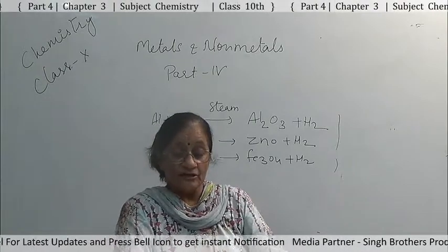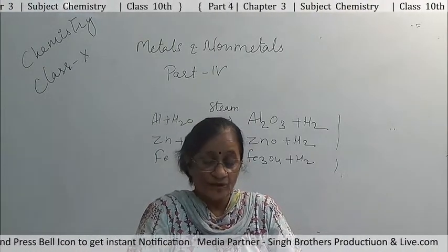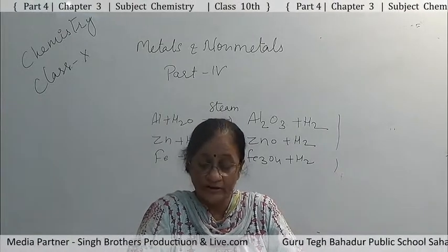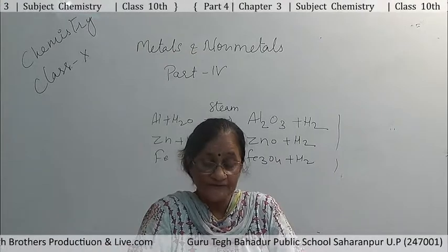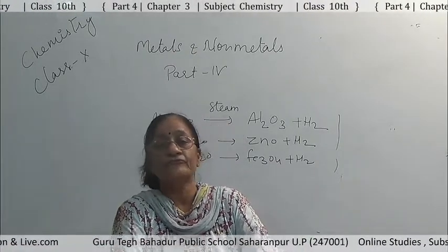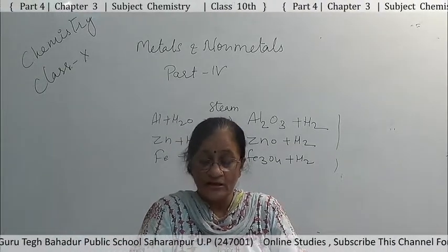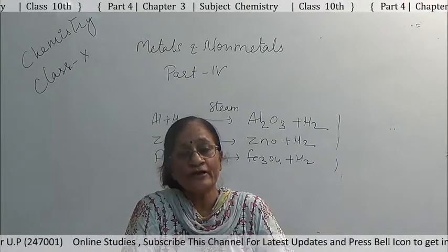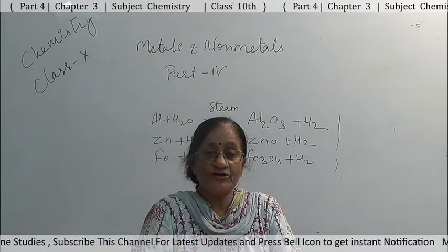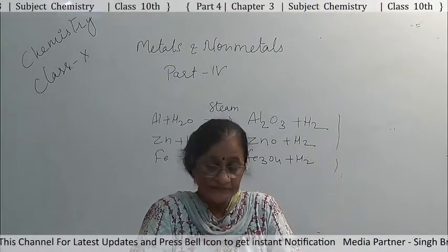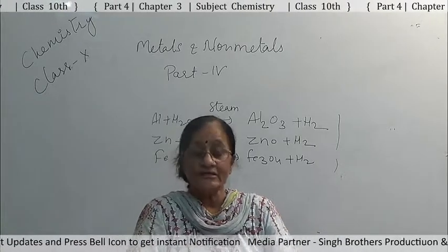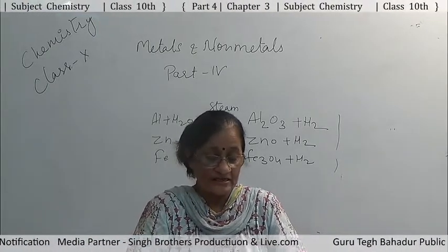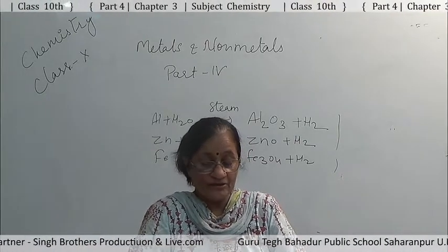Sodium and potassium both catch fire on water, because the reaction is very violent and exothermic, and the hydrogen that evolves immediately catches fire. Calcium also reacts with cold water, but its reaction is less violent than sodium and potassium, and after the reaction it is observed that calcium starts floating, because the bubbles of hydrogen gas formed in the reaction stick to its surface.